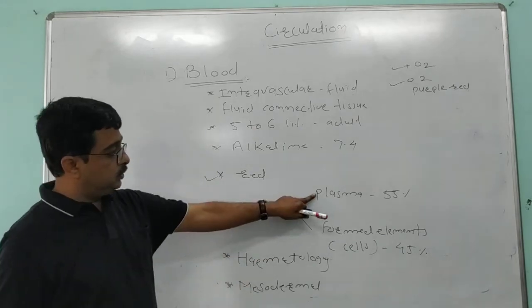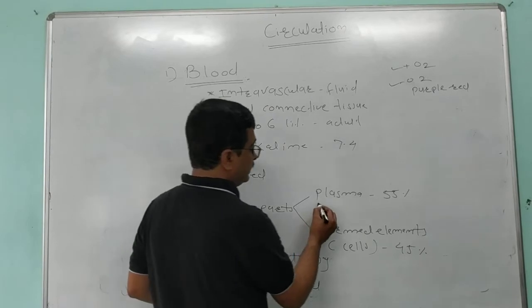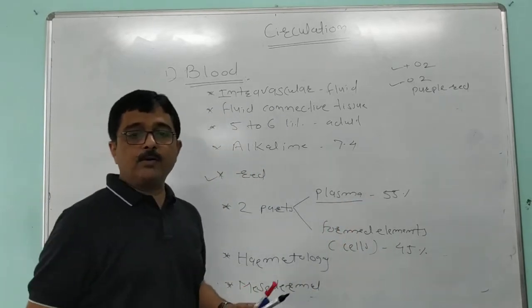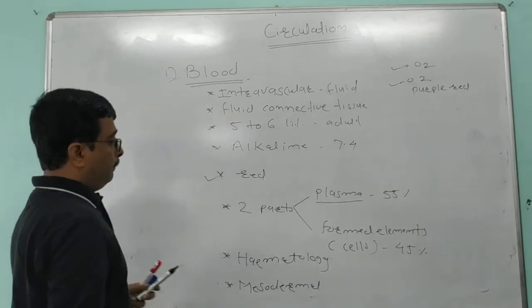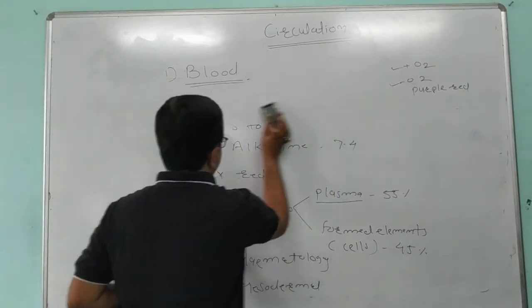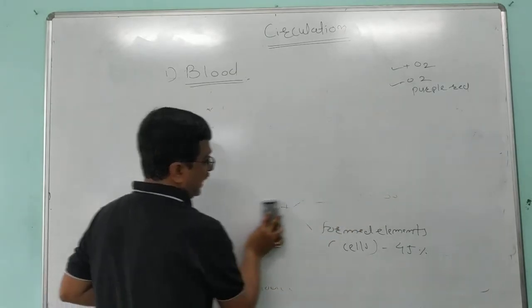These are the two main parts of the blood, and one by one we are going to discuss them. First of all, the first part of the blood, called blood plasma.